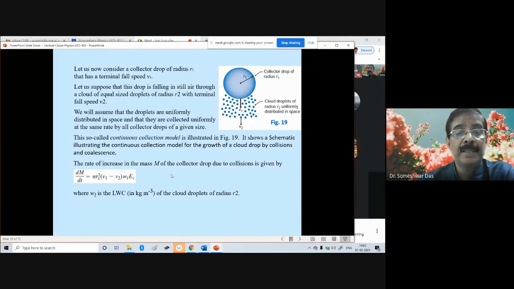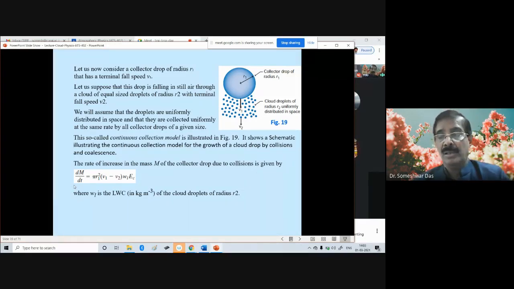So this is the rate of change of mass. What is the rate of change of mass of the collector droplet when it is falling through the cloud having a large number of tiny droplets? We stop here for now, and we shall continue in the next class.